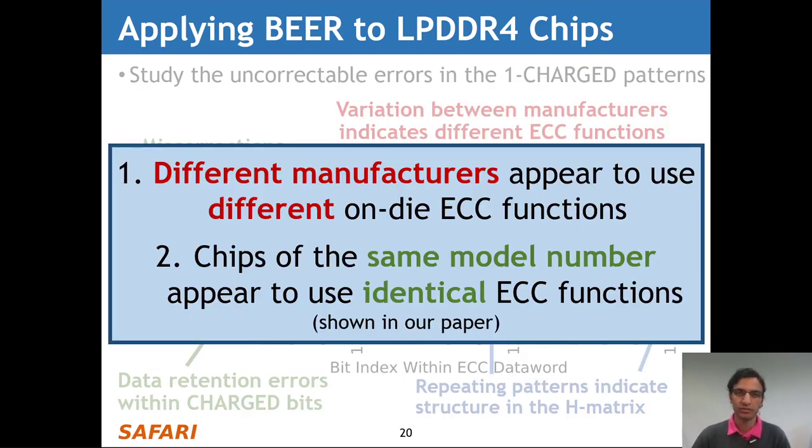Now we have two key takeaways from this analysis. First, we note that different manufacturers appear to use different On-Die ECC functions. Second, although not shown in this data, we show in our paper that chips of the same model number appear to use identical ECC functions.